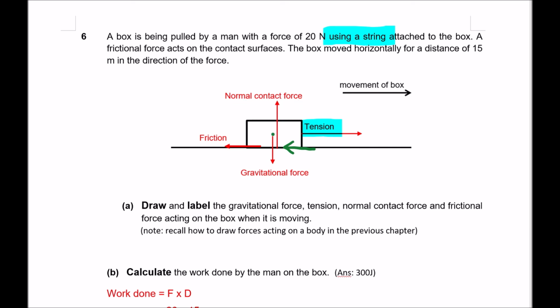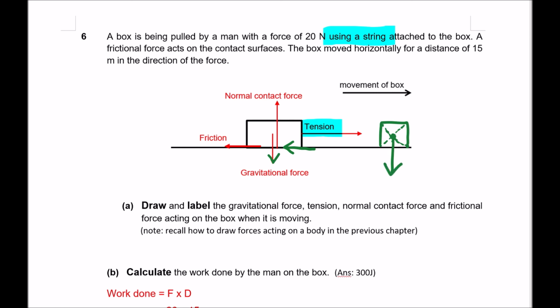And then the weight, which is gravitational force, will be acting downwards from the middle of the object. I think in this case the gravitational force should be a little bit more to the right. So if you're not sure where to draw the gravitational force, you could draw a diagonal like that, okay? And the point where they intersect would be the middle. So that's how you can draw.